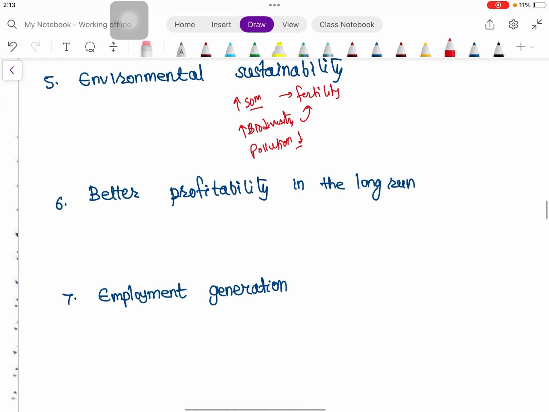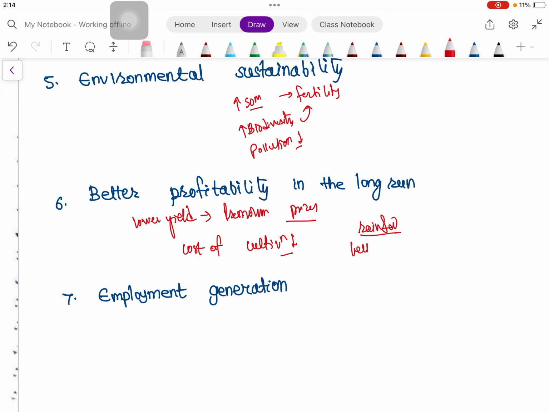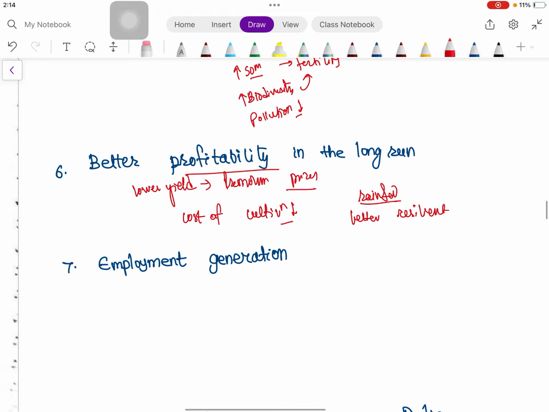Then better profitability in the long run, because though there will be lower yield, we can get premium prices. These premium prices will compensate for the lower yield and reduce dependence on costly chemical input. So our cost of cultivation also decreases. And in rain-fed condition particularly, our crop will be more resilient. So this increases the profitability in the long run.